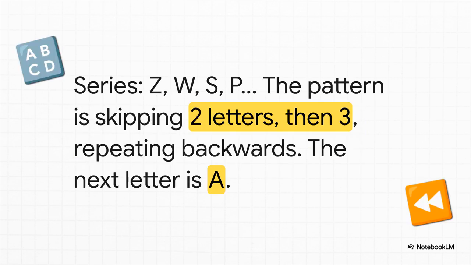This one's a little more complex. We're jumping backwards through the alphabet. From Z to W, we skip 2 letters. But from W to S, we skip 3 letters. This skip 2, then skip 3 pattern keeps repeating. The last jump from I to E was a skip 3 jump. So what's next? It's time for a skip 2 jump. After E, we skip D and C, and we land on B.